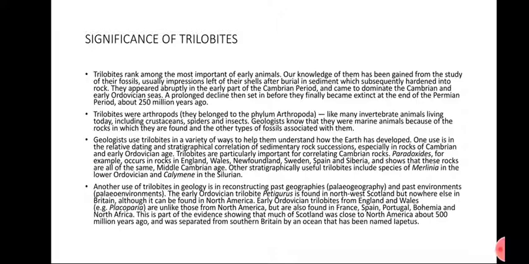A prolonged decline then set in before they finally became extinct at the end of the Permian period, about 250 million years ago. Trilobites are arthropods. They belong to the phylum Arthropoda. Like many invertebrate animals living today, including crabs, spiders and insects, geologists know that they were marine animals because of the rocks in which they are found and the type of fossils associated with them.